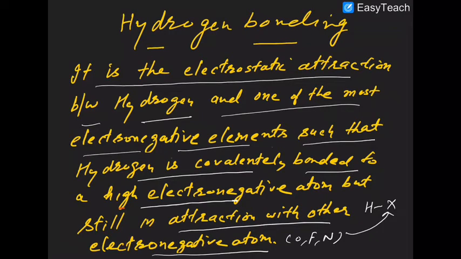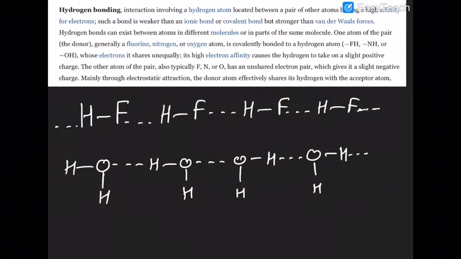Are you sure about that? Here you can see that there is a covalent bond between hydrogen and fluorine, but look here: there is attraction between hydrogen and fluorine of the other molecule. Wherever I am putting this orange arrow, that is the hydrogen bond, and wherever I am putting the white arrow, that is the covalent bond. So hydrogen and fluorine have a covalent bond, that is a sigma bond, but still it is in attraction with the fluorine of the second molecule.